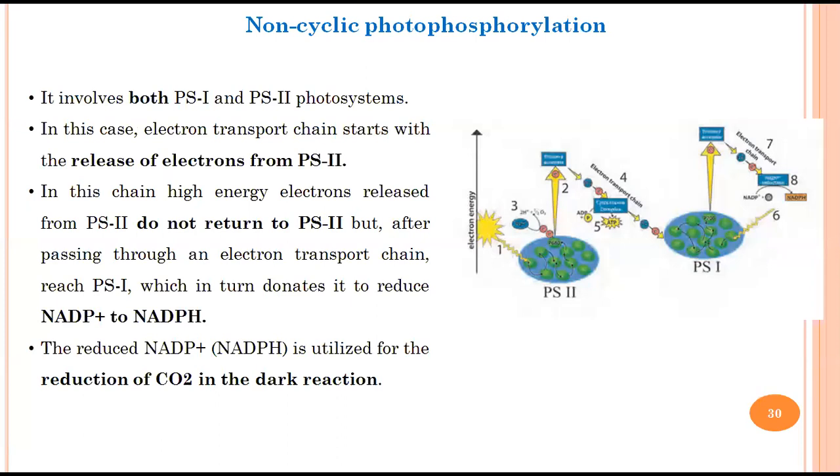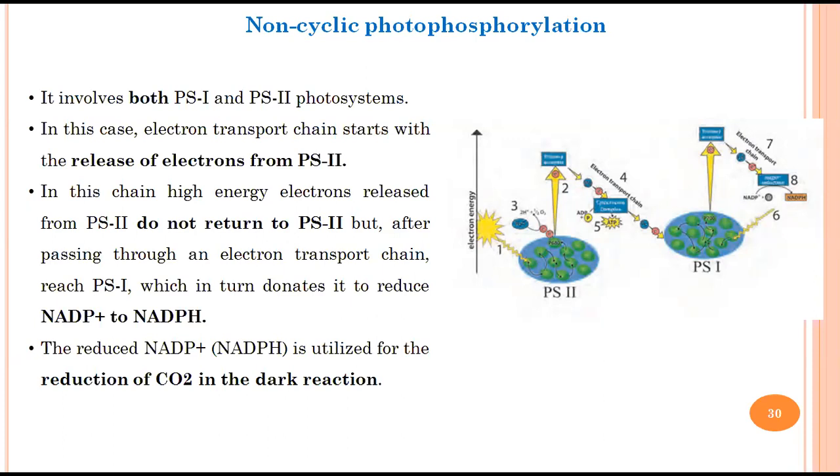As I mentioned, in case of cyclic, the electron going from one photosystem is actually coming back to the same photosystem. That's why it is cyclic, right? However, in case of non-cyclic photophosphorylation, the electron going from one photosystem, that is 2, is not really coming back to the same photosystem, and that's why it is called non-cyclic photophosphorylation.